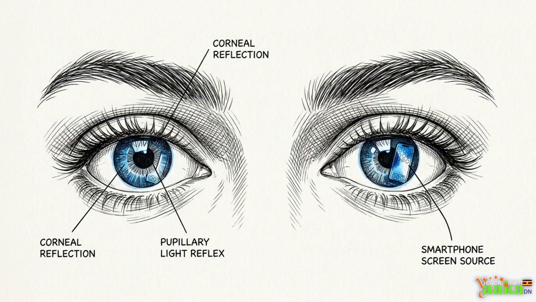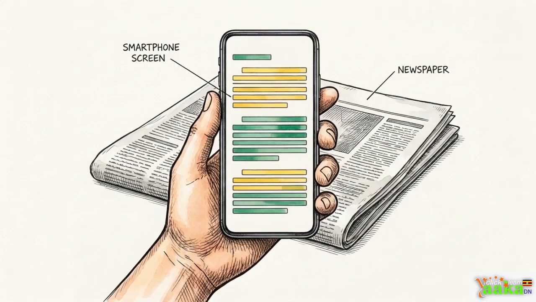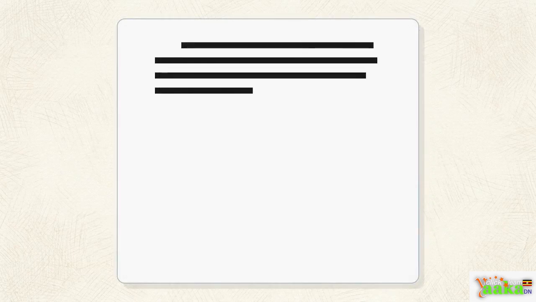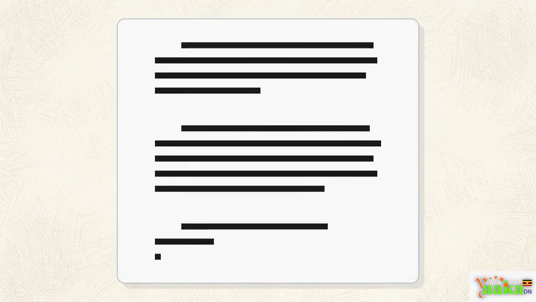Think about the last text you read. It might have been a detailed WhatsApp message about an event in your village or a local newspaper article. Even without being in a novel, you are already consuming massive amounts of prose every day. Prose is simply ordinary writing structured into sentences and paragraphs.